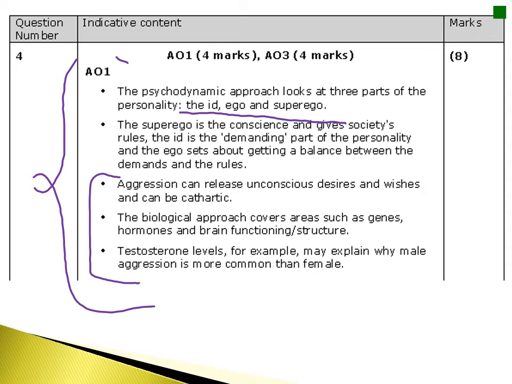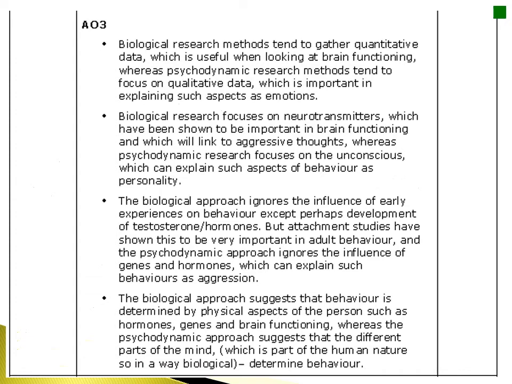I would also outline the biological approach, so you can choose testosterone as they have done on the mark scheme, and explain how the biological approach explains that too high levels of testosterone can cause aggression. The AO3 aspect of the question is very much based on a comparison basis, so comparing biological research methods, which are quantitative, with the psychodynamic research methods, which are qualitative in focus. Biological research focusing on neurotransmitters, which have been proven to be very important in brain functioning and linking to aggressive thoughts, whereas the psychodynamic approach focuses on the unconscious and explains aspects of behaviour through our personality.